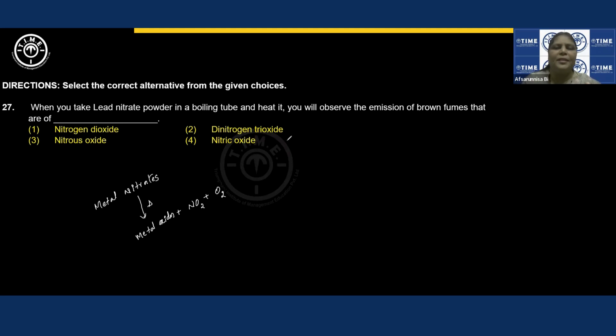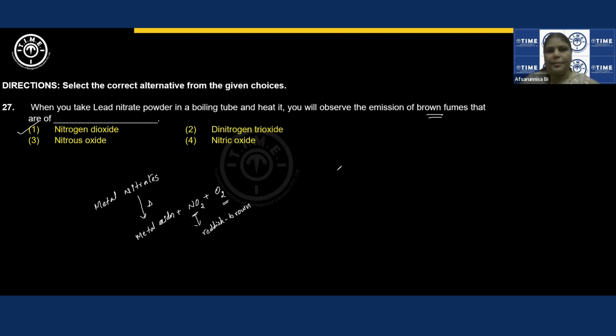If in the options you can see oxygen, then also it will be correct. But because in the question they have given brown fumes, suppose one of the options here is oxygen, then it will not be correct. Though in the reaction we are getting oxygen, this oxygen is colorless in nature. Nitrogen dioxide is the one which has a reddish brown color. Because they have given brown fumes, nitrogen dioxide will be the correct option, right? And there is an exception. Generally, exceptions are more important.